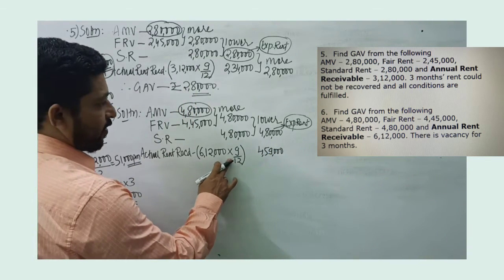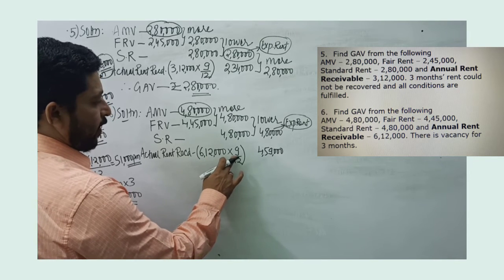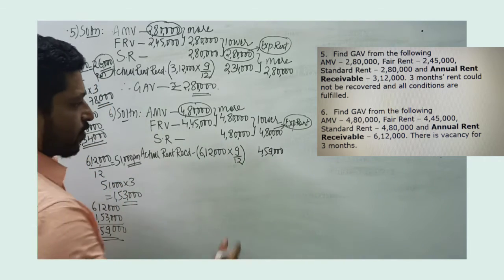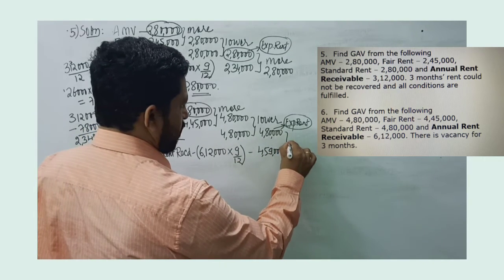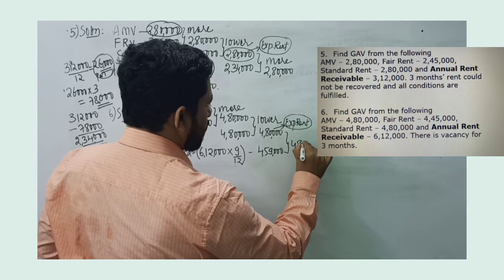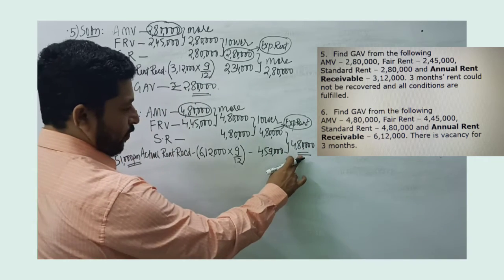There is vacancy for 3 months. So it will be annual rent receivable into rent received divided by 12 months. That will give me 4,59,000, and as per step 3, 4,80,000 becomes the gross annual value.